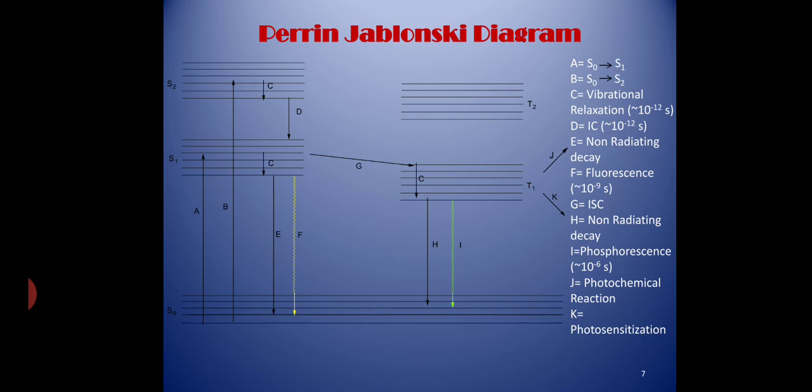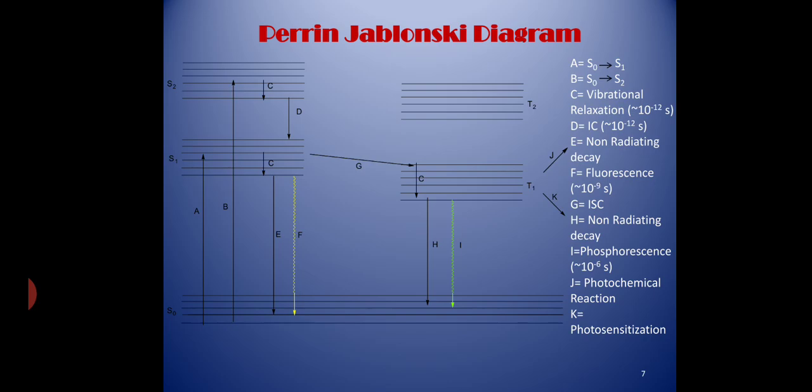So path C represents vibrational relaxation, where the electron jumps from a higher vibrational level to a lower vibrational level. Path D represents internal conversion, when the transition occurs from a higher electronic level to a lower electronic level.